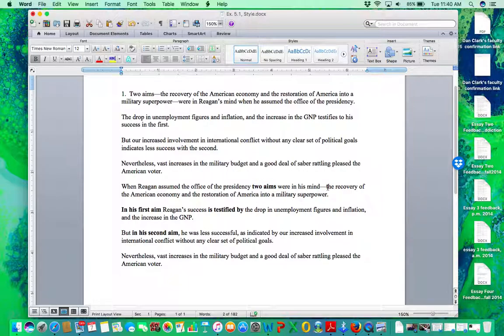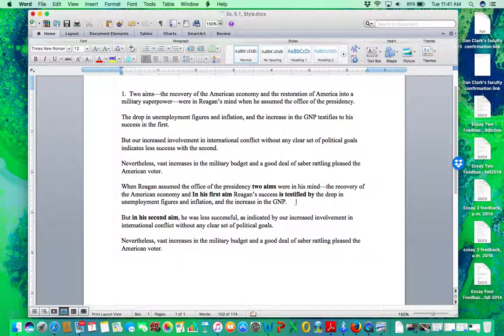The other thing we could do is turn these around. Like we could take the restoration of America, like let's put this here. Oh no, that's going to give us, well, yeah, we could try that. We could put that there. Well, see, what we could do is put that there, but I don't want to do that. And the reason why is because once we set up that order, the reader expects us to follow through on that order. So here's where one principle gets in the way of the other. So I'm not going to do that.